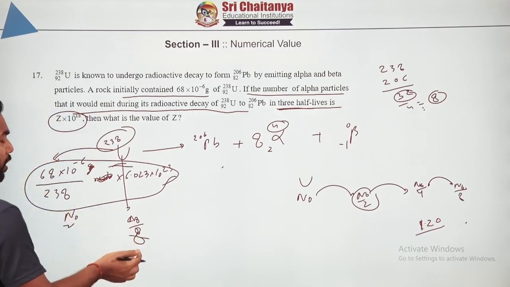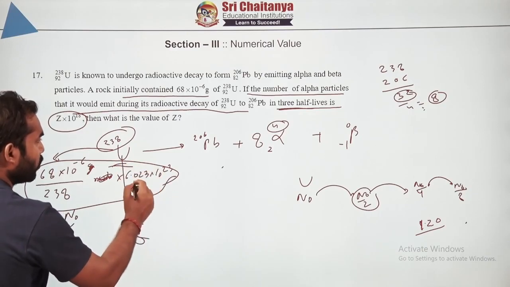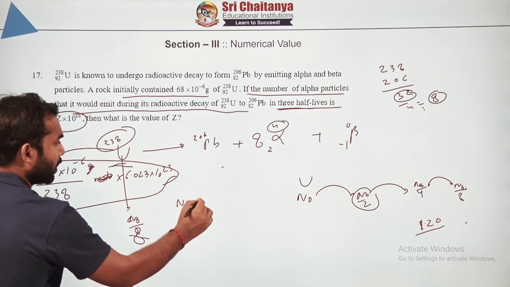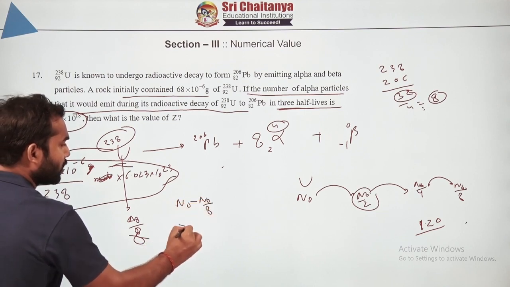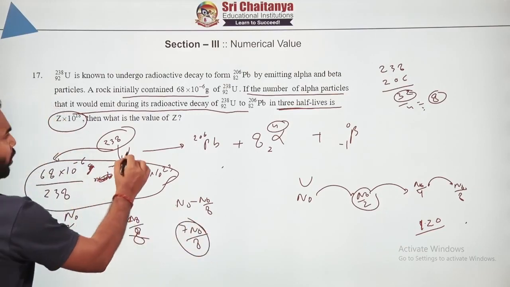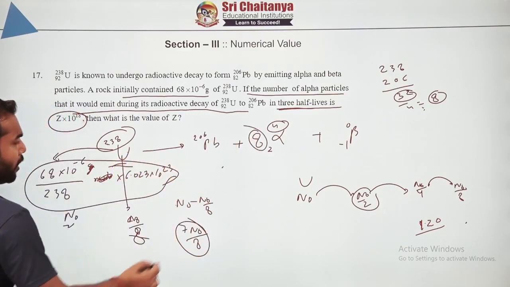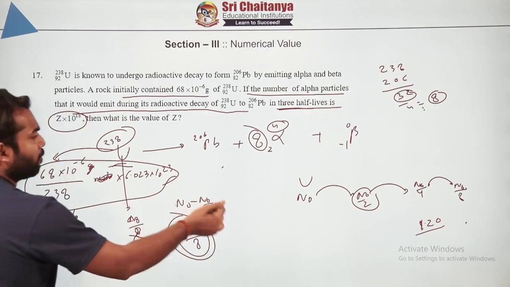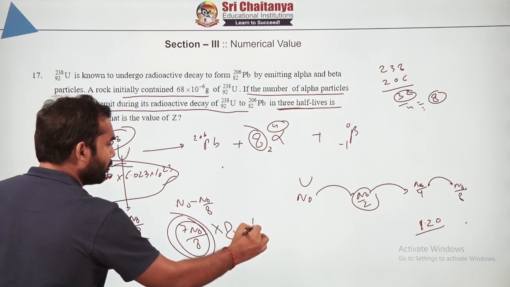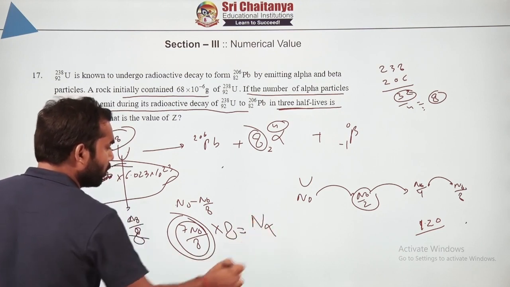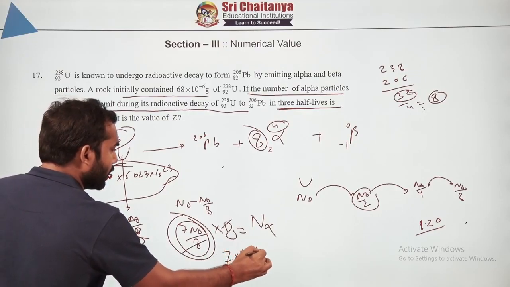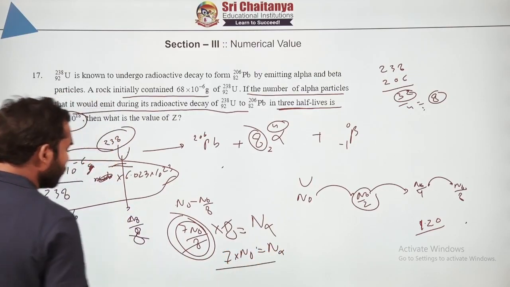Now how much has actually decomposed? N0 minus N0 by 8 means 7 N0 by 8 has decomposed. Now, 1 gives 8 alpha, so just multiply by 8 and you will get the number of alpha. So the number of alpha is 7 times this value of N0.